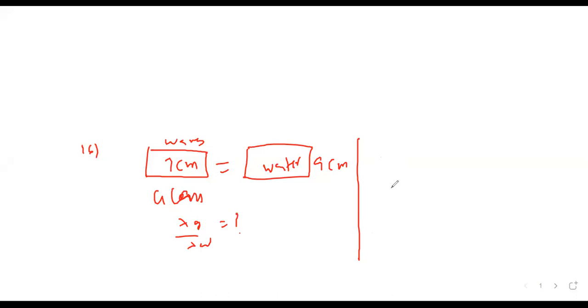Number of waves present in 1 meter is called as wave number.